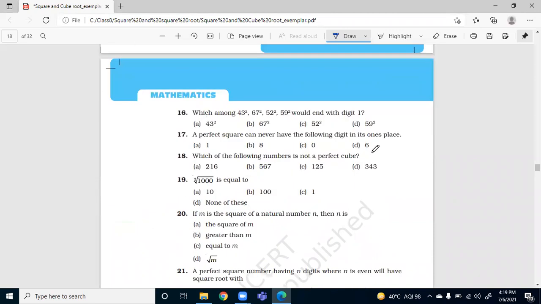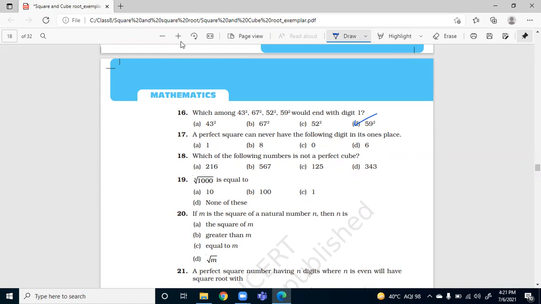So let's proceed to the next set of questions from 16 to 20. Which among the following would end with digit 1? Ma'am, answer is D, 59 square. Correct. 59 square, 9 into 9 is 81, so it will end with 1.